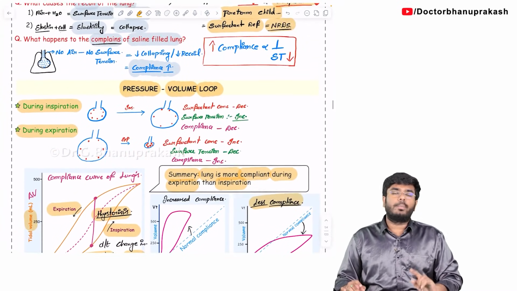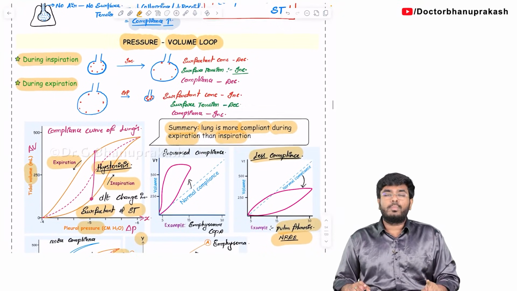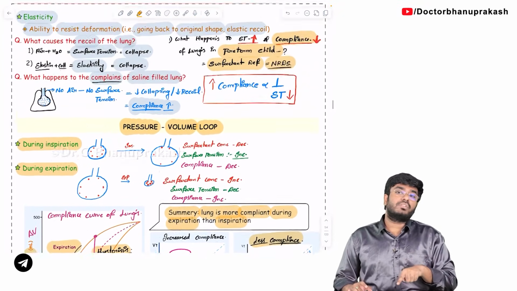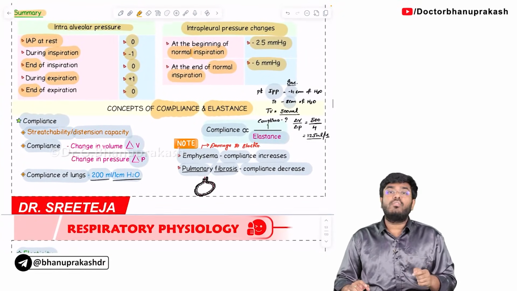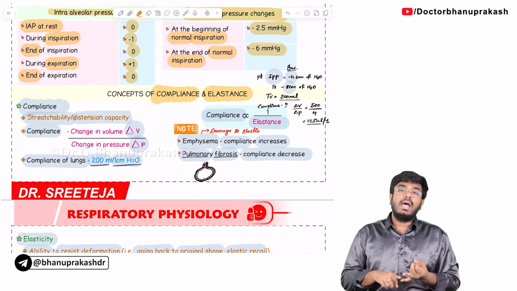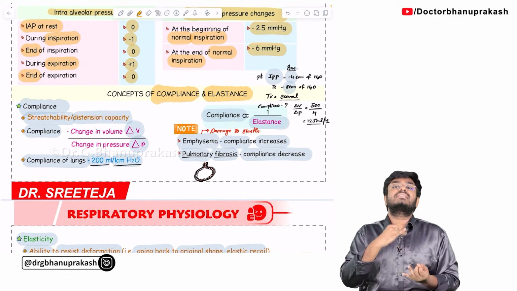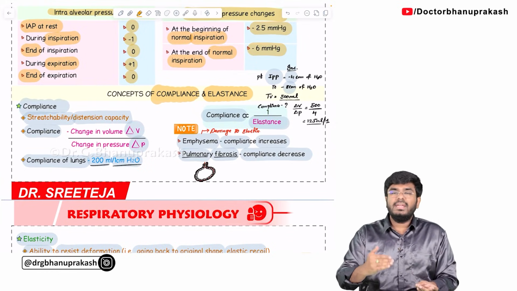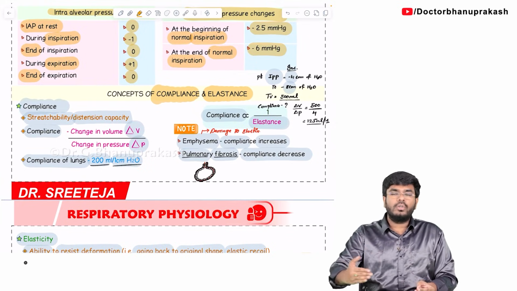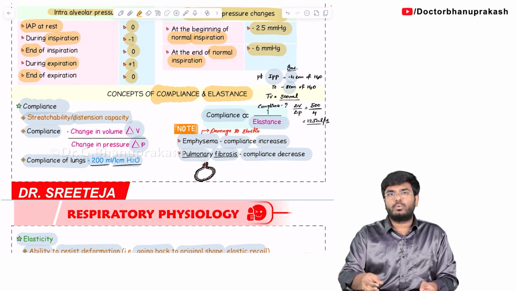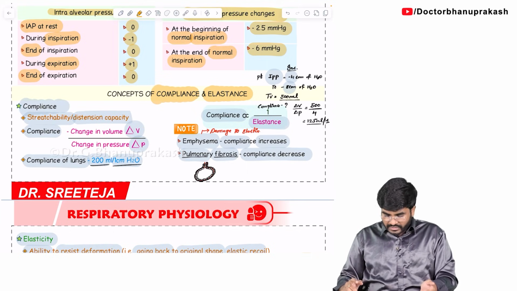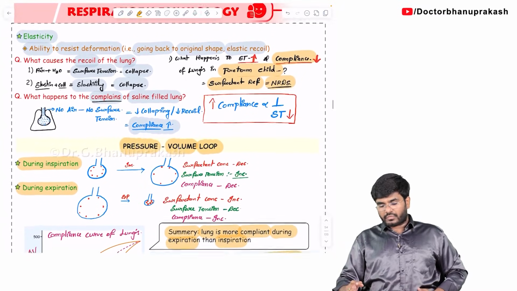Very, very important topic, the pressure volume loop. If you want to understand the pressure volume loop, you should have a better understanding of what exactly is compliance and elastance, and how this compliance is dependent on surface tension and surfactant. So I am going step by step, point by point. If you follow the order, the topic will be easy for you, a cakewalk. With this I have completed the topic of the pressure volume loop.